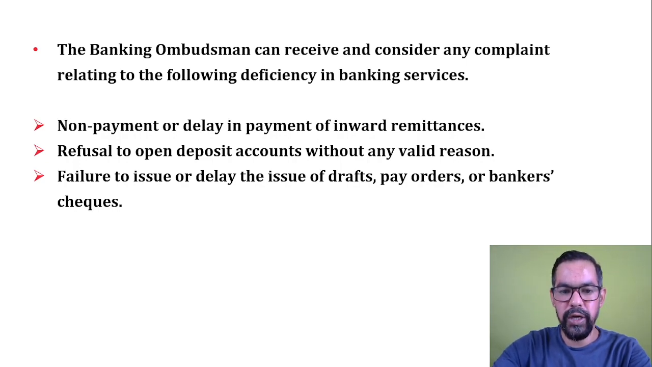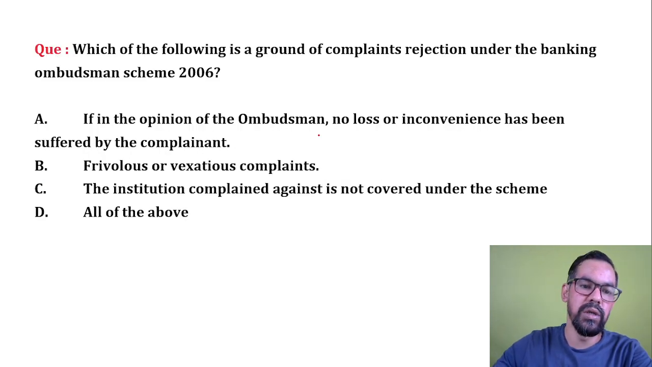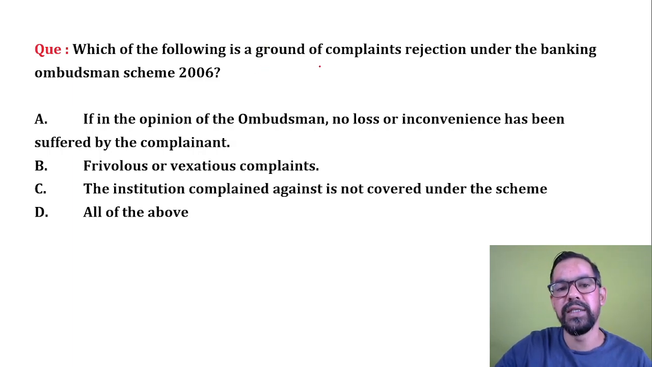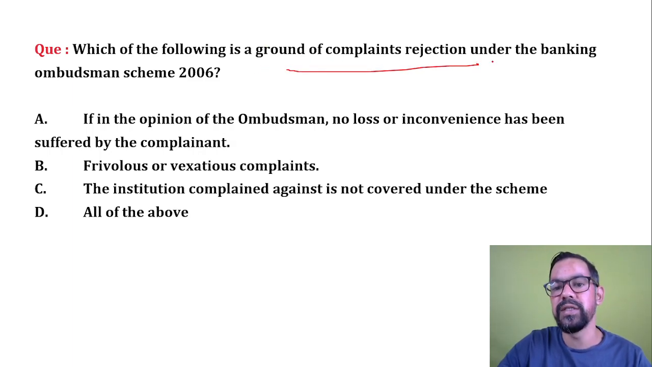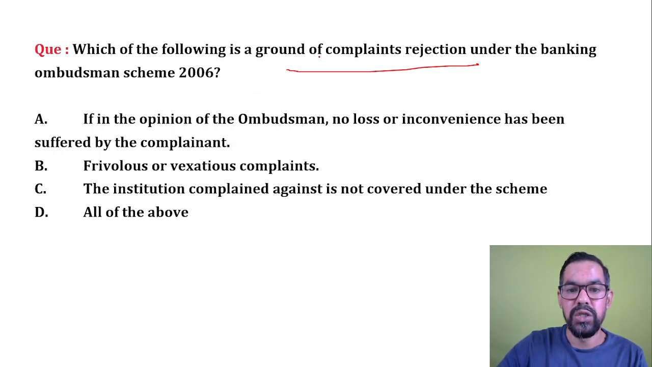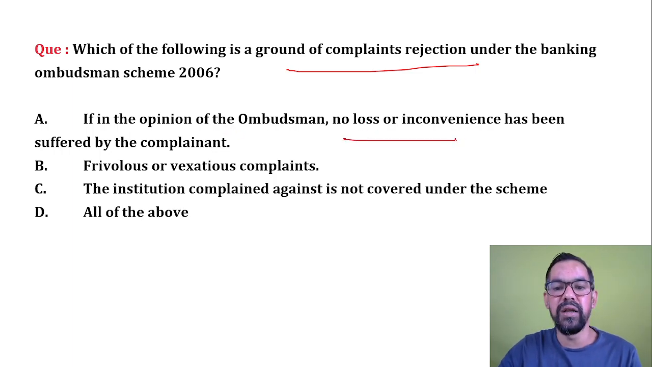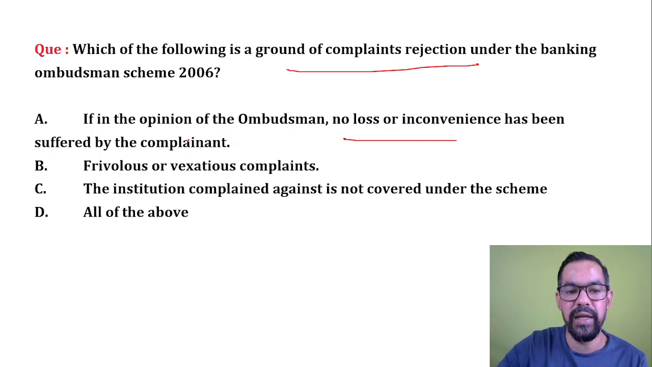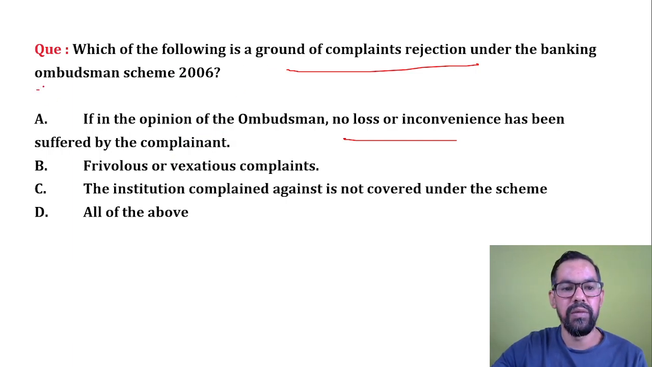So I hope you get this particular one clearly. Next question. Which of the following is a ground of complaint rejection under the Banking Ombudsman Scheme 2006? If in the opinion of the Ombudsman, no loss or inconvenience has been suffered by the complainant. So which of the following is a ground of complaint rejection? Complaint rejection can be done. So this is the correct one.